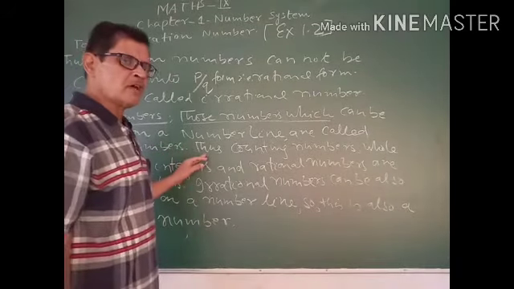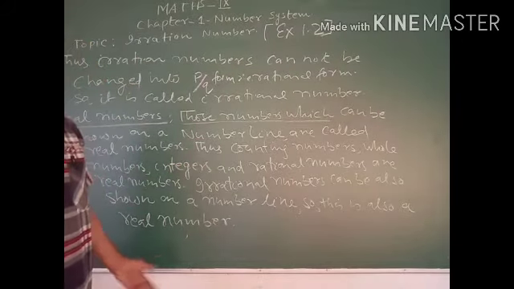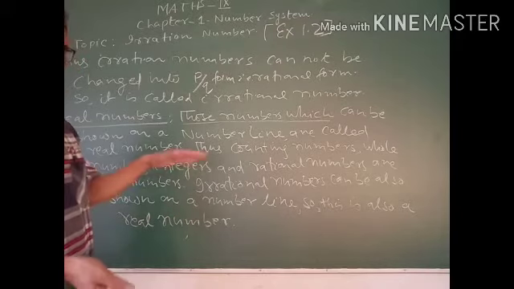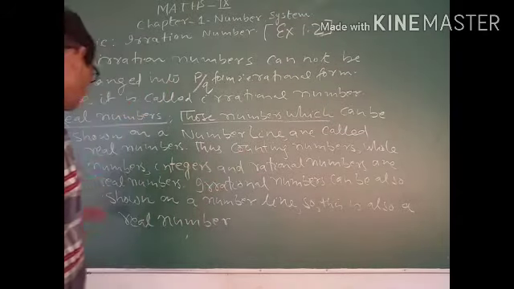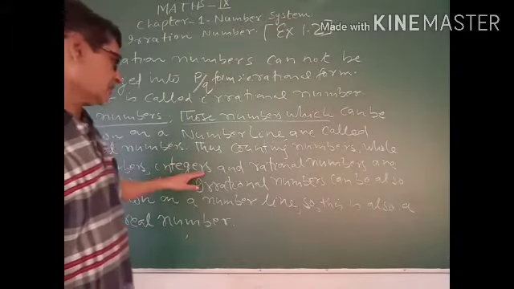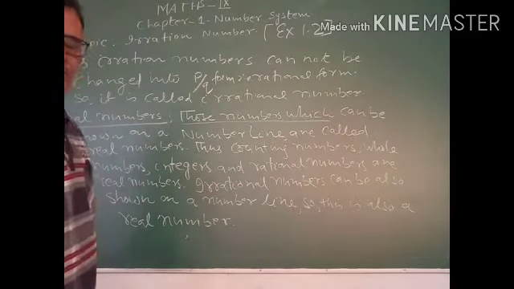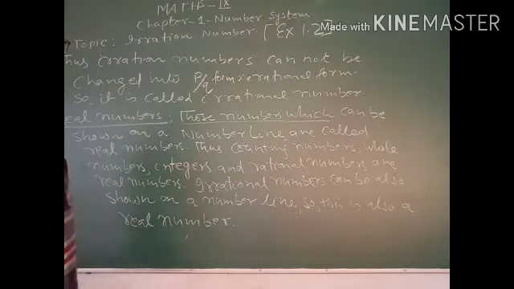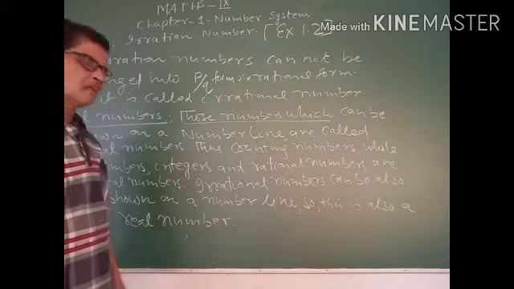Thus, you have shown different types of numbers on a number line from very lower classes. Counting numbers, whole numbers, integers, and rational numbers: all these types of numbers can be shown on a number line. So these types of numbers are real numbers.